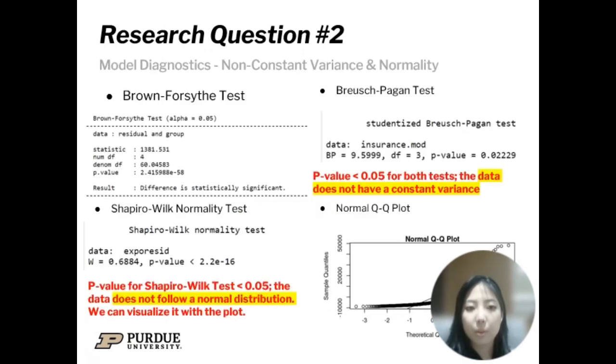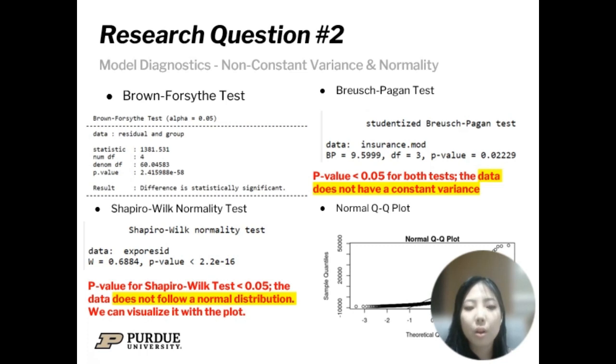We use different methods of model diagnostics to test for violations of non-constant variance, normality, multicollinearity, outliers, and influential points. We use the BF test and the BP test to test for non-constant variance in the initial model. For both tests, the null hypothesis is that the model has constant variance. And the figure above shows the result of the BF and the BP test respectively. We can see that the p-value is less than 0.05, and hence we reject the null hypothesis and we conclude that there is a violation of assumption. There is non-constant variance in the initial model.